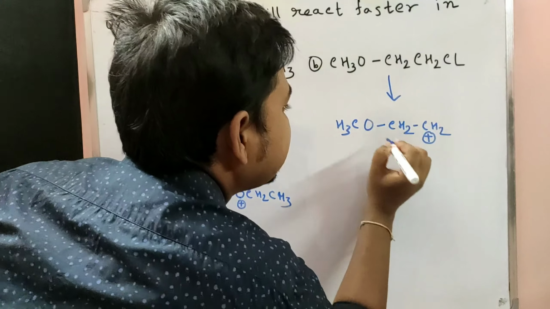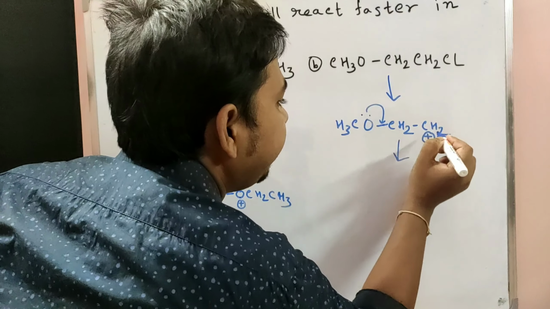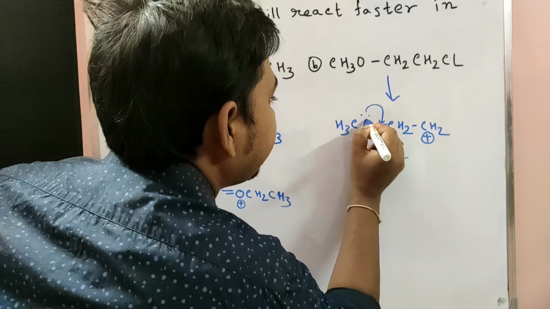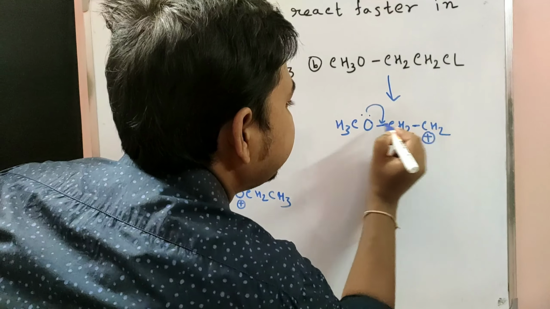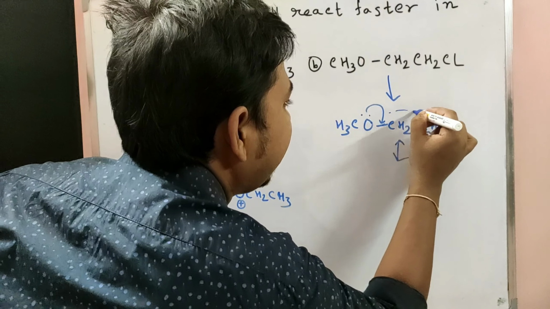But in the other case the lone pair shifts here, but it cannot stabilize the plus charge because it is far away. Here the distance is very large. For that reason it cannot stabilize this carbocation.